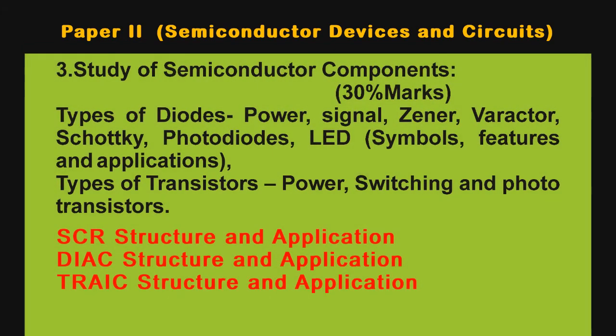The third chapter in paper 2 is the study of semiconductor components. In this chapter, we have to study the diodes. There are various types of diodes: power diode, signal diode, Zener diode, varactor diode, Schottky diode, photodiodes, LED. In this topic, we have to study the symbols, features and applications of all types of diodes. Then after that, we have to study the types of transistors: the power transistor, switching transistor and phototransistor. These transistors have to be studied in this chapter.